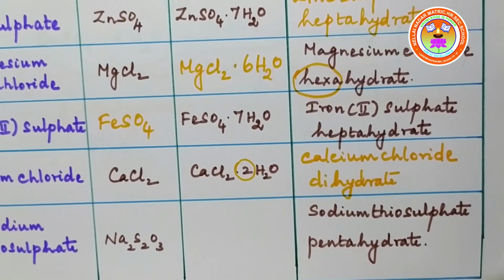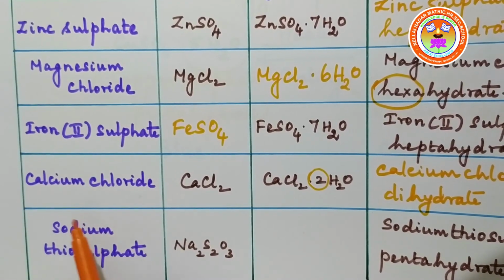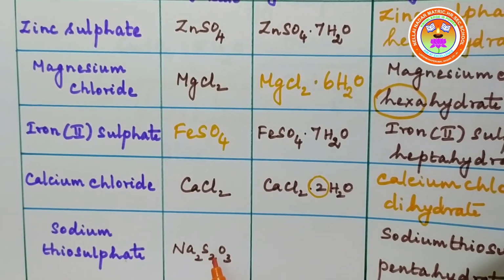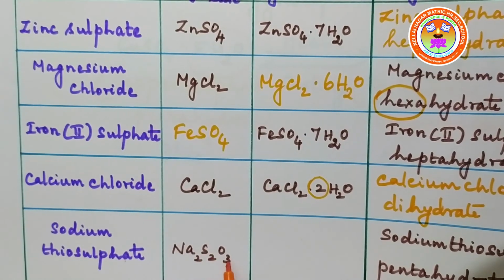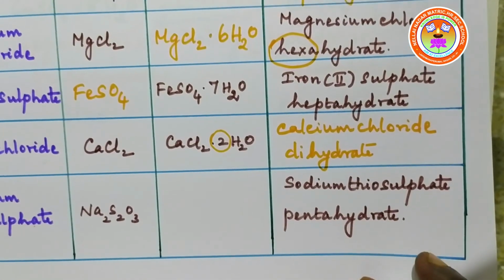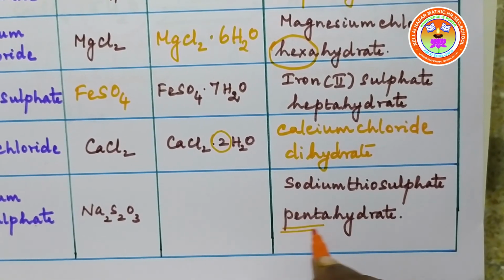Okay. The next salt is sodium thiosulfate. The anhydrous salt has the formula Na2S2O3. The hydrated salt's name is sodium thiosulfate pentahydrate.